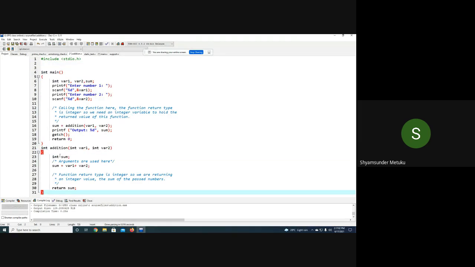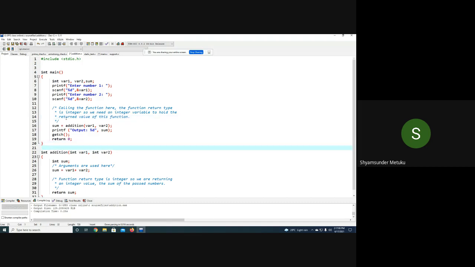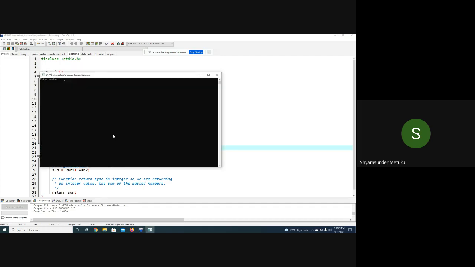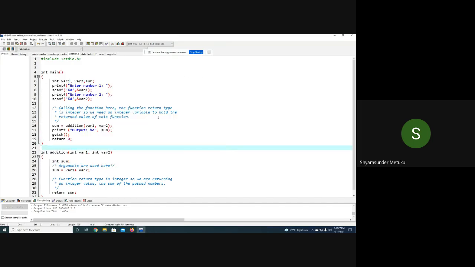Let me paste here. Okay. Now you tell me, if I execute, will it work or not? You tell me. What do you feel? I said no. You predict, then execute. What will it give? So luckily it is working actually. There is actually supposed to be an error, but in C++ it is taking it inbuilt. It should give an error actually. Because of the compiler, we are unable to show that error.